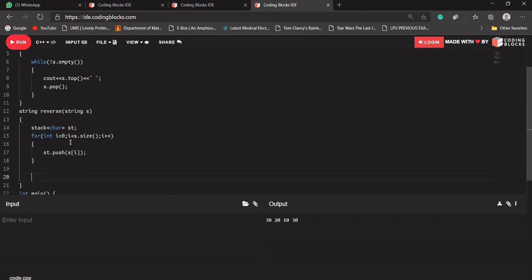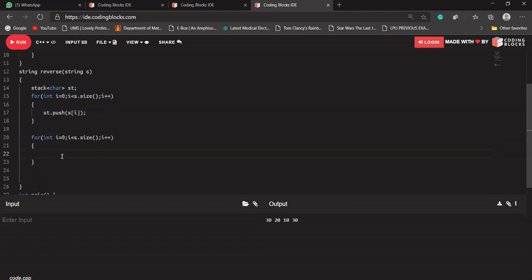After that this loop will end, meaning the data will be pushed into our stack. Again I will iterate through a loop, int i equal to 0, i less than s dot size, i plus plus. This time at s of i, I'll assign st dot top, removing character by character, and popping from my stack.